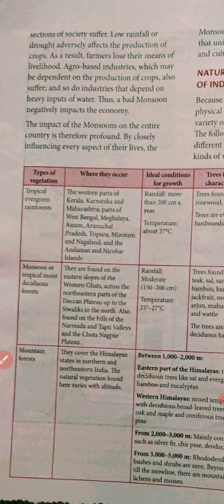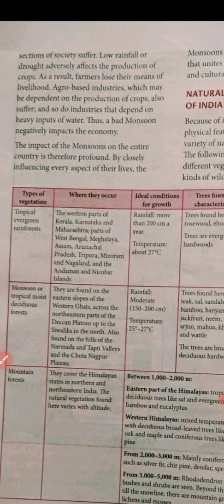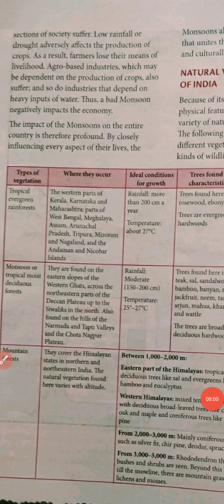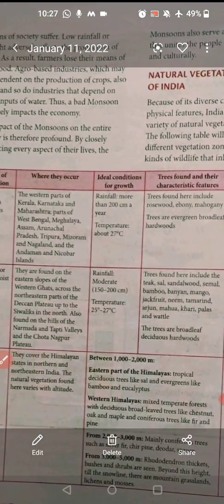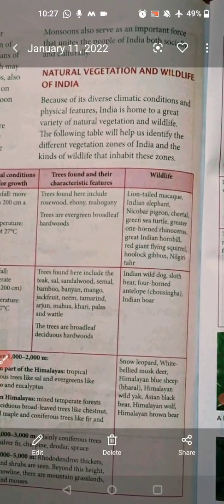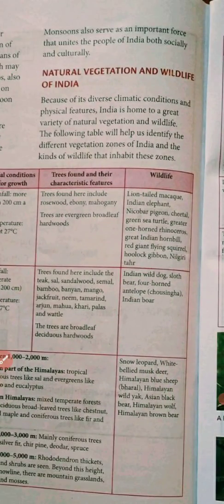So a bad monsoon negatively impacts the economy too, and the impact of monsoon on the entire country is therefore very profound. That is very important, right? By closely analyzing every aspect of people's lives, we see that the monsoon serves as an important force that unites the people of India both socially and culturally.